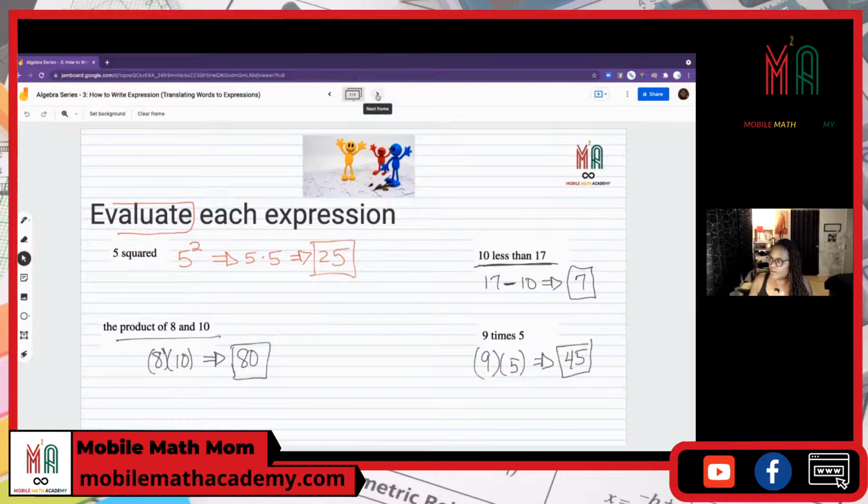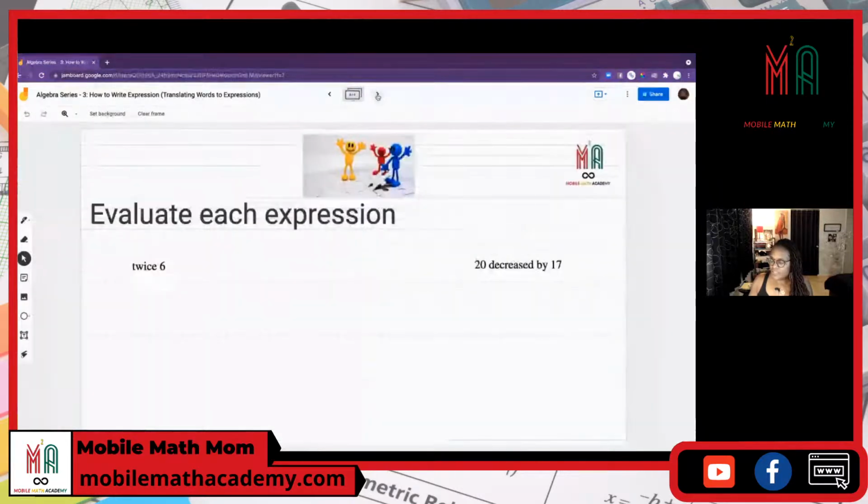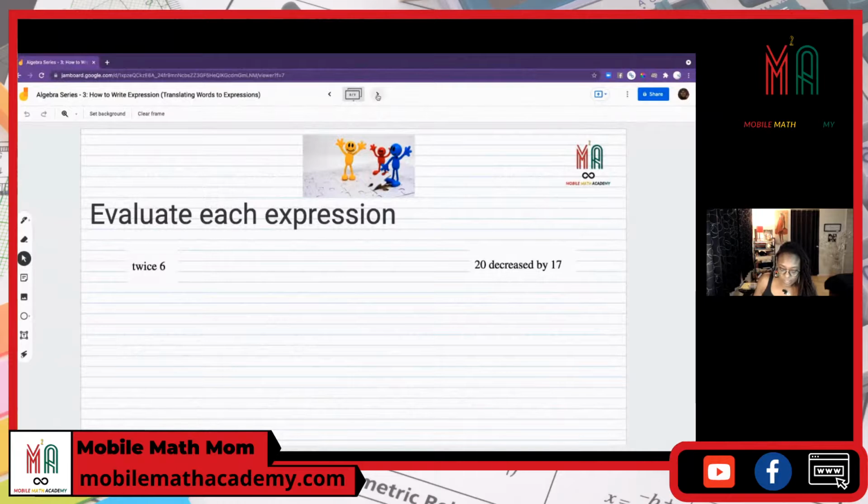I think we're going to evaluate. All right, let's evaluate again. So the next one says twice 6. Okay, twice 6 is 2 times 6, which equals 12. So this evaluated expression is 12. 20 decreased by 17.